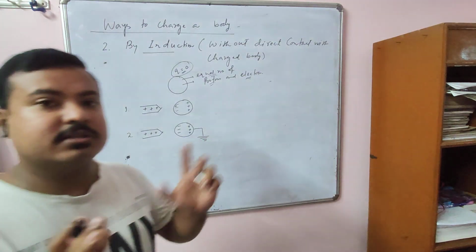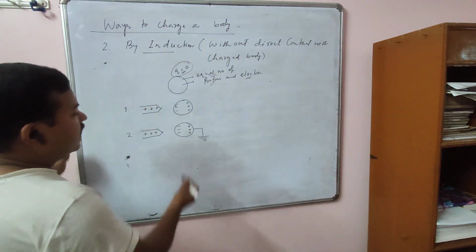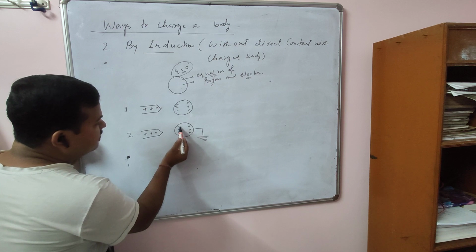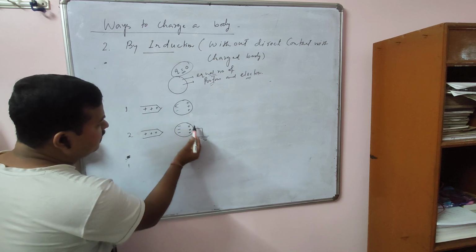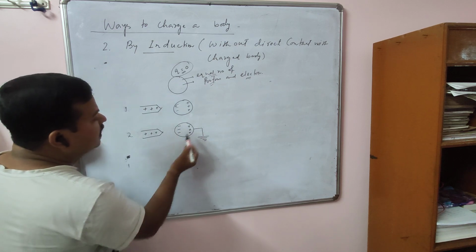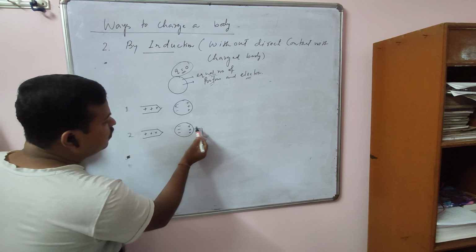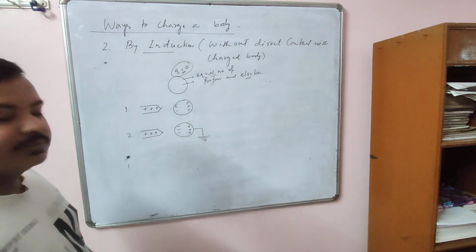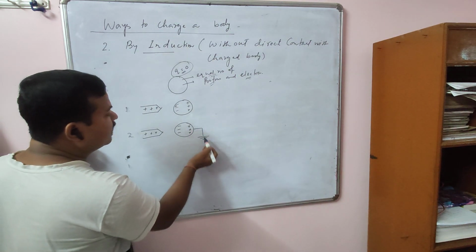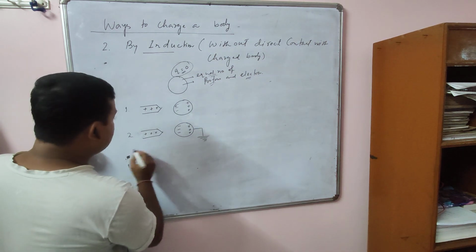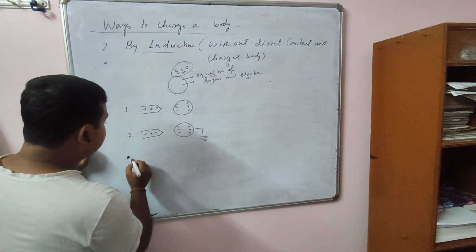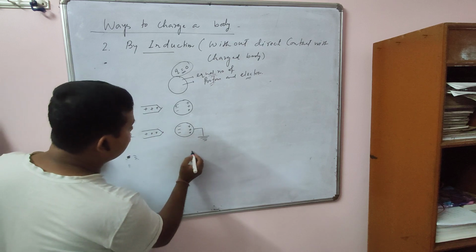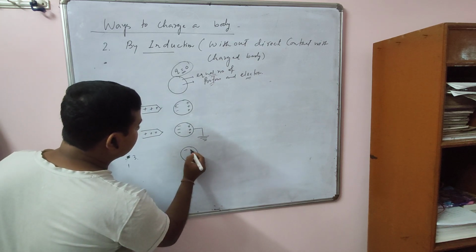This is called grounding or earthing. Now what happens? This negative charge is attracted by the positive charge, so it will not allow this charge to go. This positive charge will go to the earth because now they are free. They can move to earth. So now if we remove this one, you will find that it has what?